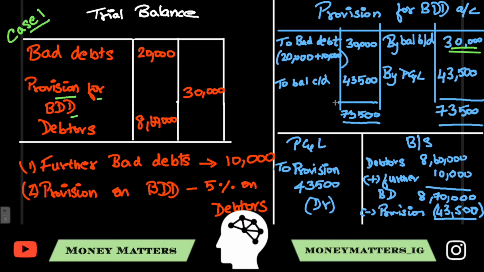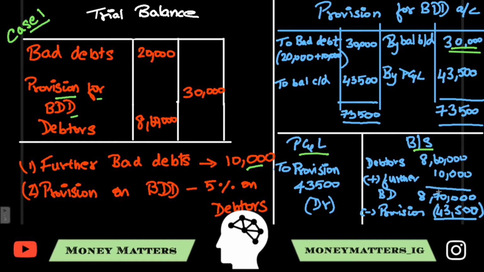This question affects two parts. One, it affects your P&L account, and another, it affects your balance sheet. So, in the balance sheet, on the asset side, you write debtors, and the value is 8,60,000, and you have to add any further bad debts which is 10,000. You should only add the further bad debts which is given in the adjustment and not the bad debts which is given inside the trial balance. So further bad debts, here 10,000, when you add, you get 8,70,000.